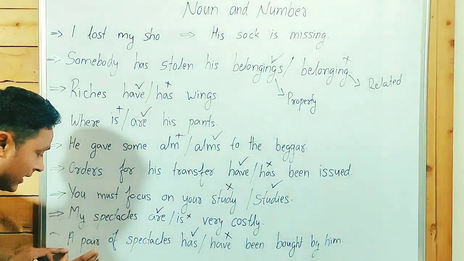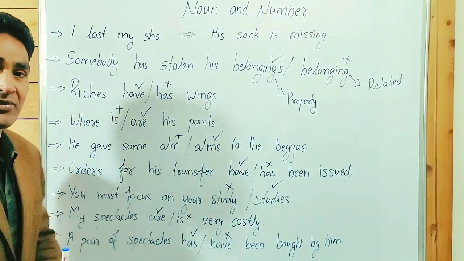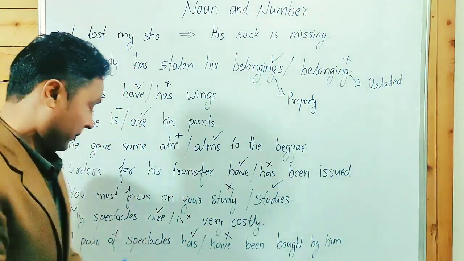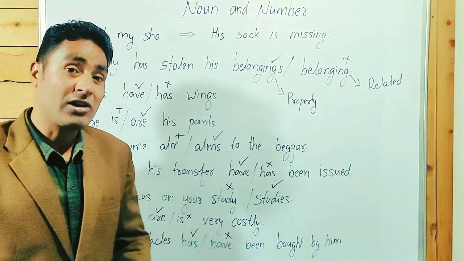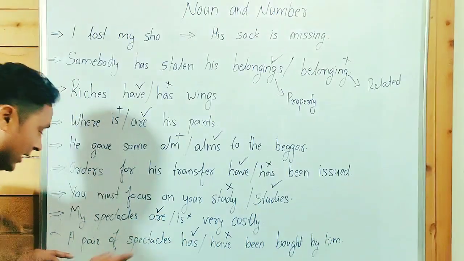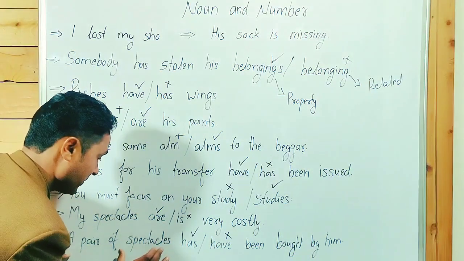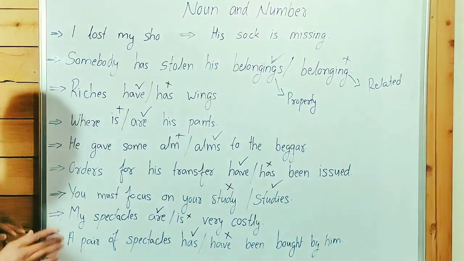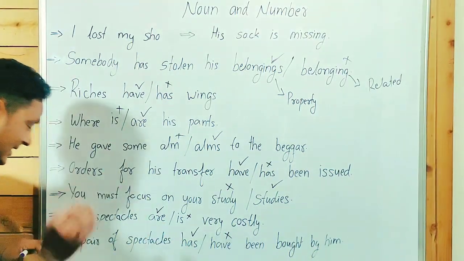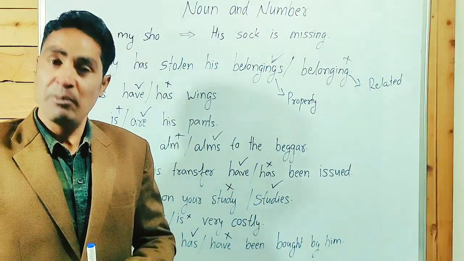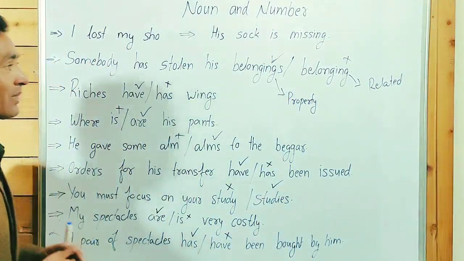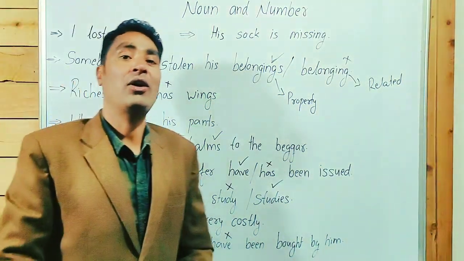A pair of shoes, a pair of socks, a pair of spectacles, a pair of binoculars, goggles, we treat as singular. A pair of spectacles has, not have. A pair of socks has. A pair of binoculars has been bought, not have been. I hope you have understood.